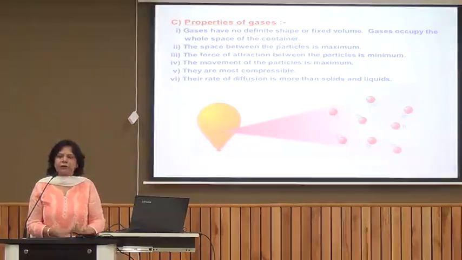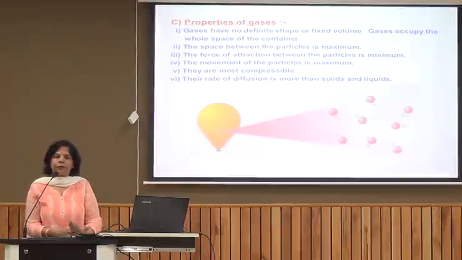So its shape is the shape of the beaker. Its volume is 10 ml. Now I pour this water into a conical flask. Now I see that its volume remains 10 ml but its shape changes. It takes the shape of the conical flask. So I can see liquid is a state of matter which has a definite volume but doesn't have a definite shape. It acquires the shape of the container in which it is poured.